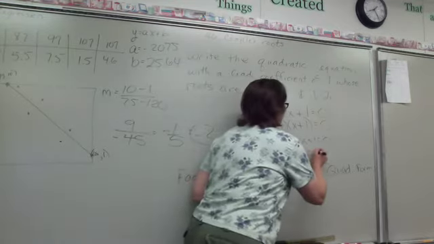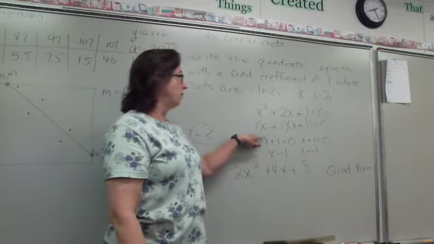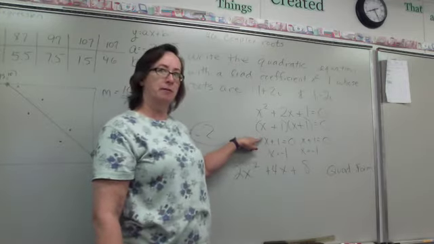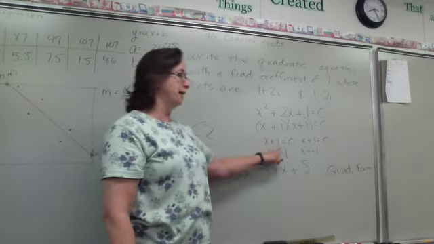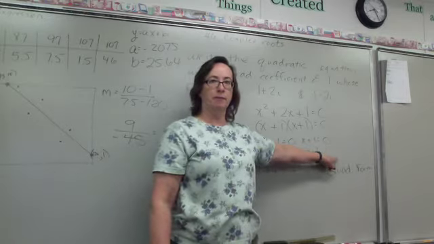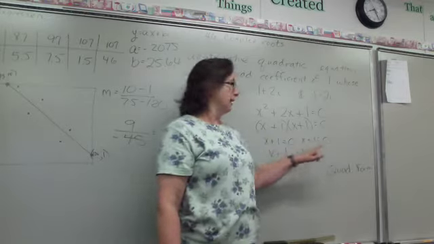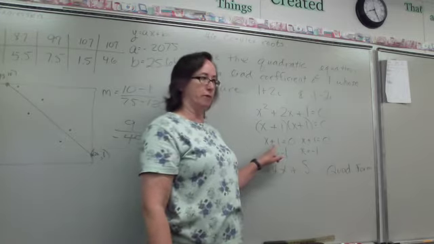Okay, so basically, if we know the roots, then what would I do to go to this step? Isn't this x minus the root? X minus the root equals 0. Okay, so I go from the root to the factor that would contain that root.